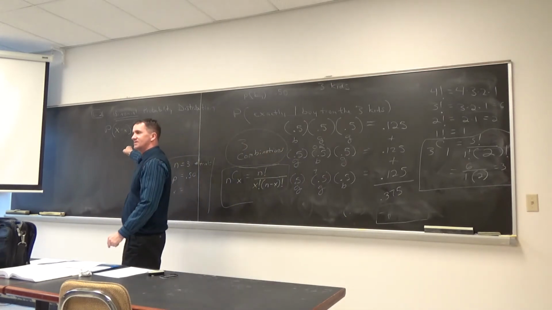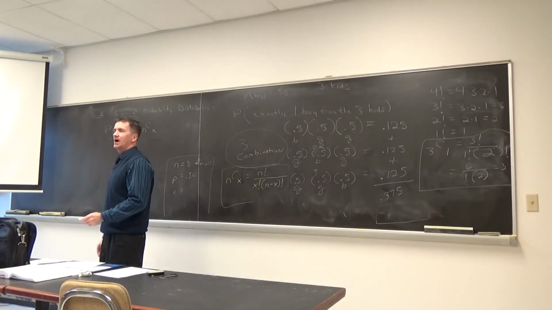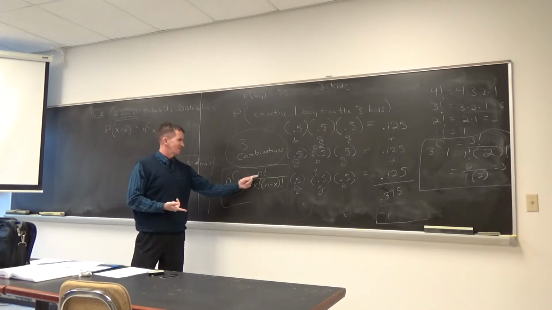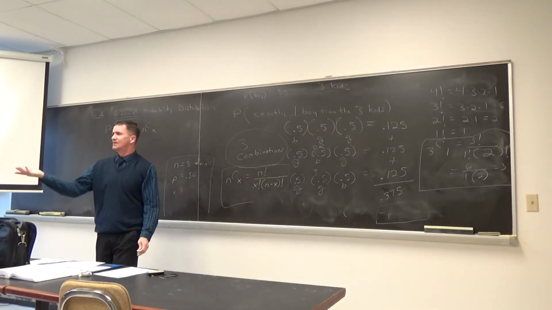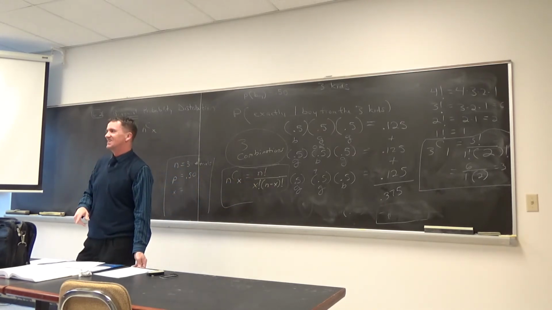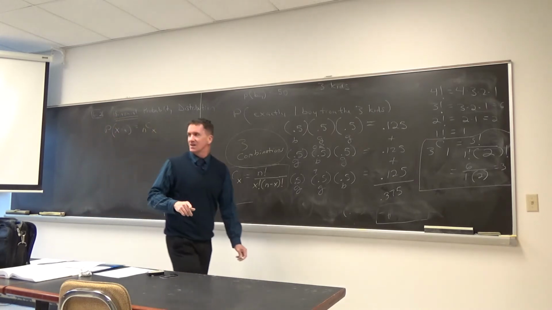And I'll show you can get it off the calculator because no one does this by hand. You're like, do I have to do that by hand the long way? No, there's a button for that. So the 3 and the 1, you got those from the 1 boy from the 3 kids?